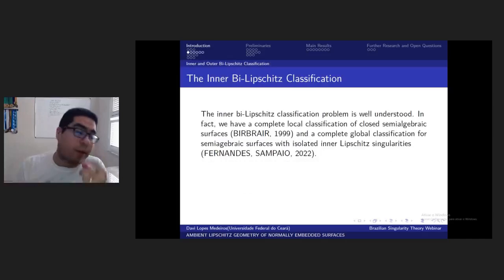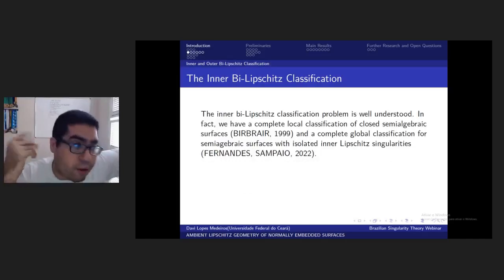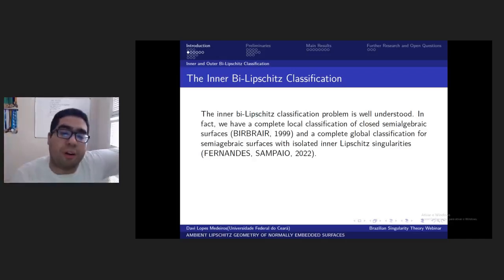Let's talk about these classification problems, because they have a long and beautiful story. The inner bi-Lipschitz classification is very well understood thanks to the spectacular work of Birbrair in 1999, classifying surface germs in the inner metric. This work was recently generalized by Fernandes and Sampaio, in 2022, to a global classification.